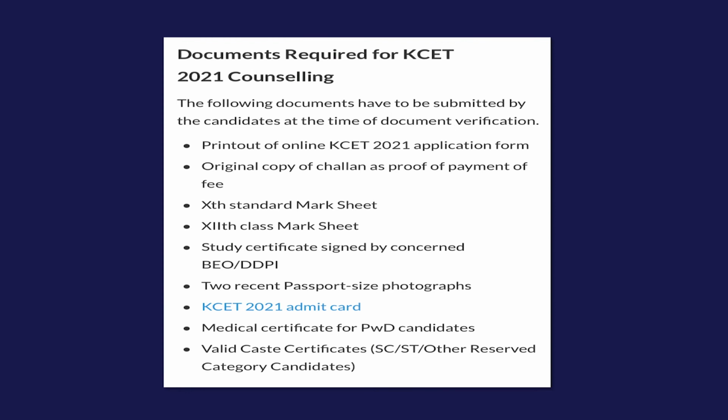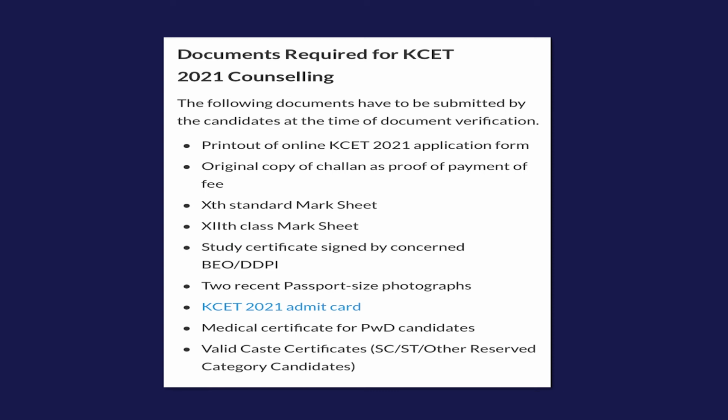Now, documents required for KCET counseling, let me enumerate them for you before I draw this video to a close. The following documents would be required. One will obviously be the printout of the original KCET 2021 application form, the original copy of the challan as proof of payment for the form, and proof of payment of the fee for the counseling process itself. 10th standard mark sheet and 12th standard mark sheet are obviously required.